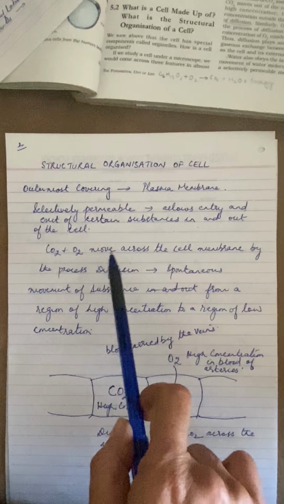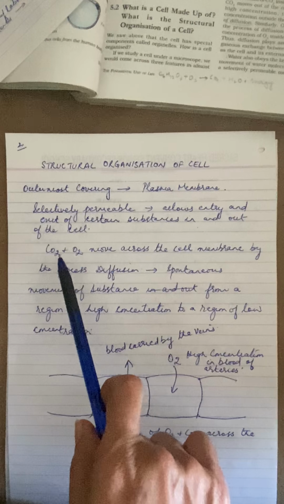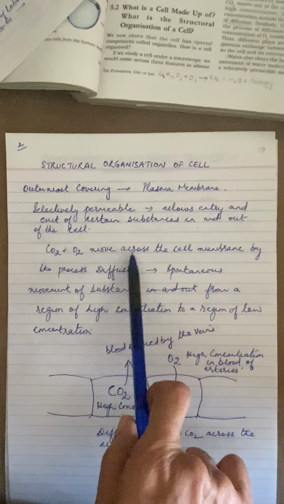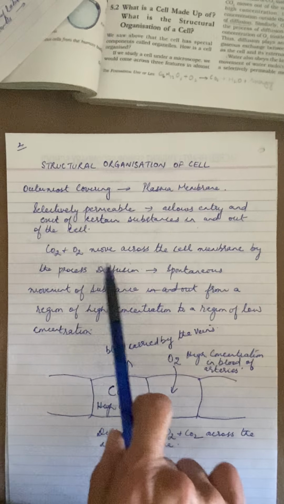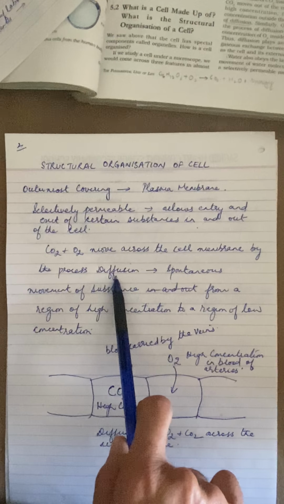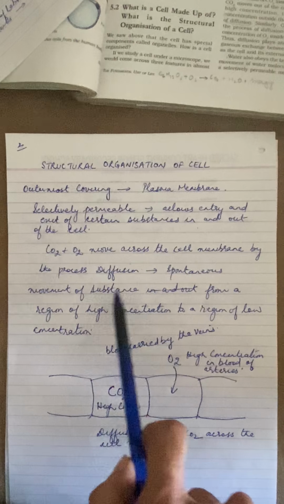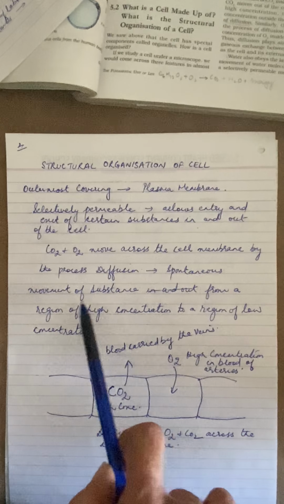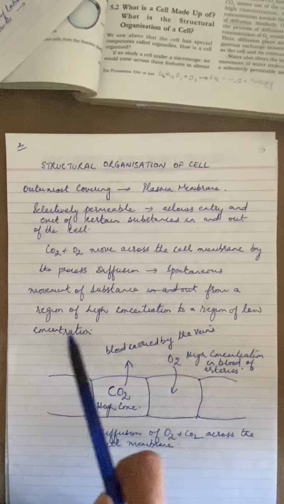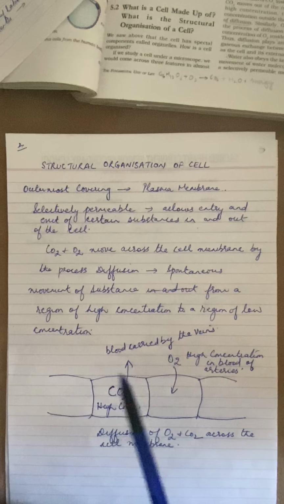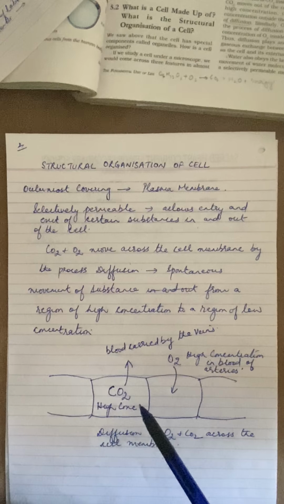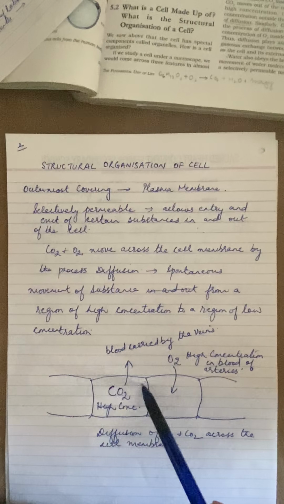Now it is through the plasma membrane that gaseous exchange occurs, that is, of carbon dioxide and oxygen. They move across the cell membrane by a process called diffusion. Now what is diffusion? Diffusion is the spontaneous movement of substances in and out of a region from a region of high concentration to a region of low concentration.